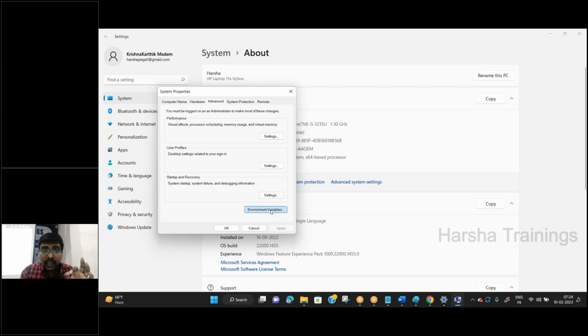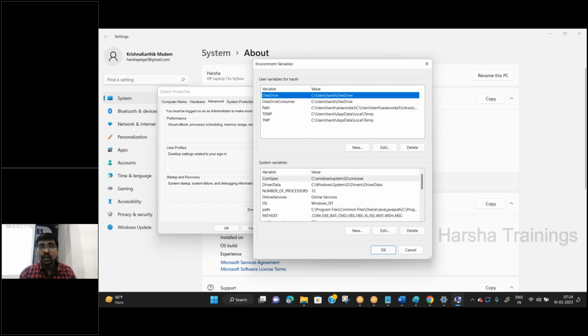Click on environment variable. Now, once you click on environment variable, we have two types of environment variable. One is user variable. Second one is system variable. Simple difference.